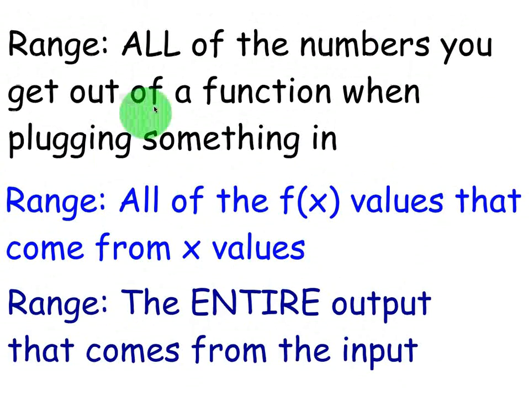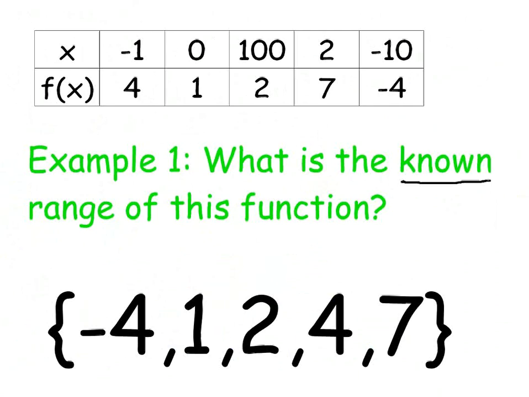Range is all the numbers you get out of a function after plugging something in. It's all of the f of x values that come from actual x values, and it's the entire output that comes from the input. It's the opposite concept of domain. So when we go back to that one chart we looked at, we know that this is the domain up here. The range is just all of the y values that come from that. We take those y values, we put them in set notation like we did before, and we separate them by commas. That's it. That's the range of this function.